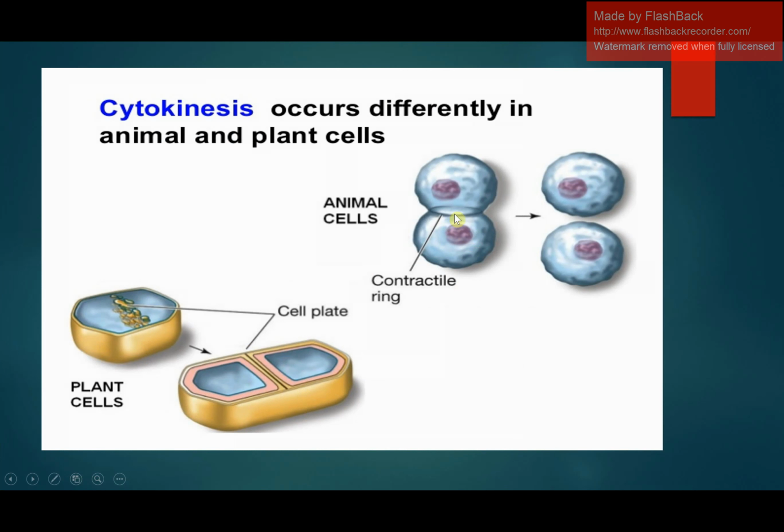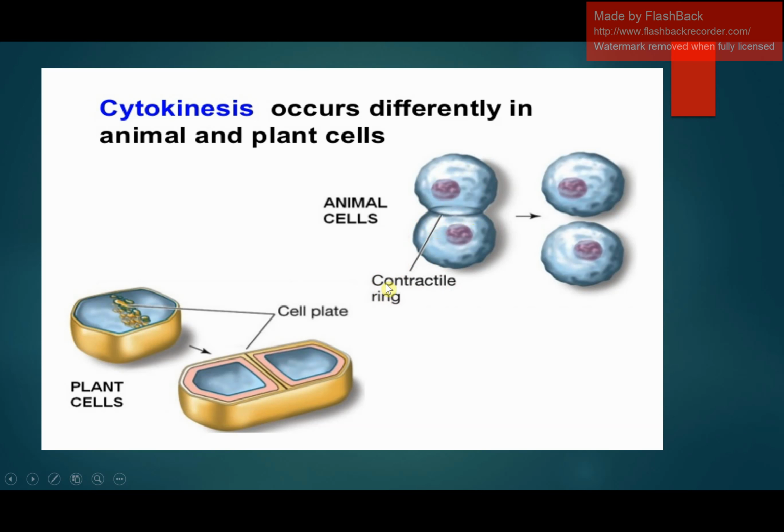As you see in the diagram, this is an animal cell. Here the division of the nucleus has been completed. You can see the formation of the cleavage furrow. This is known as the cleavage furrow. This cleavage means division, splitting. So this contractile ring is formed around the equator of the cell. Why is it known as a contractile ring?